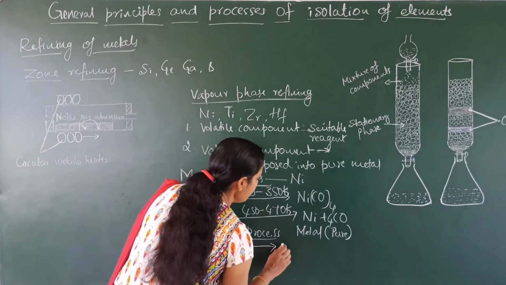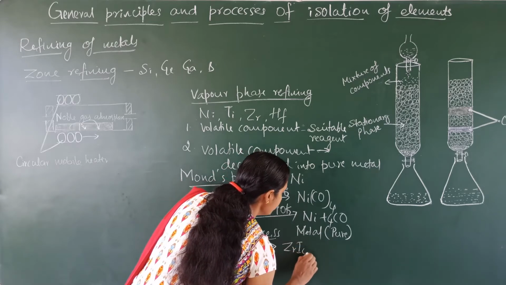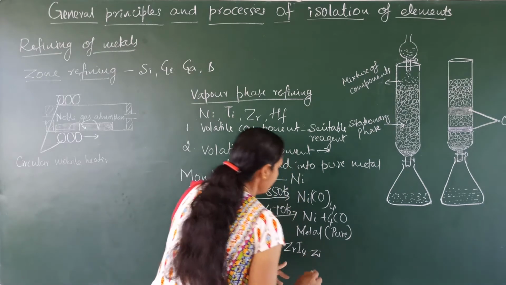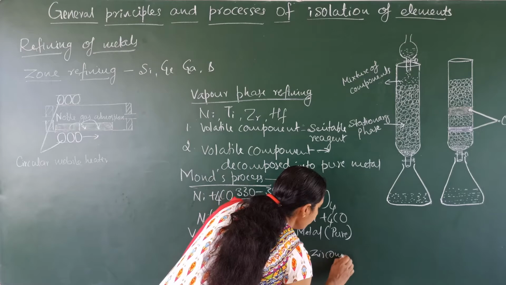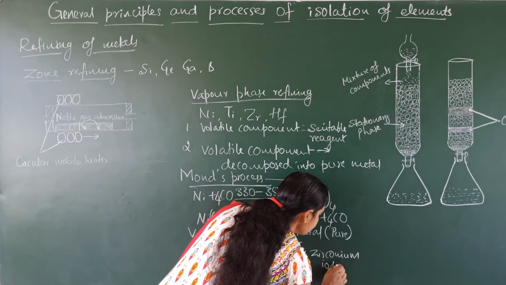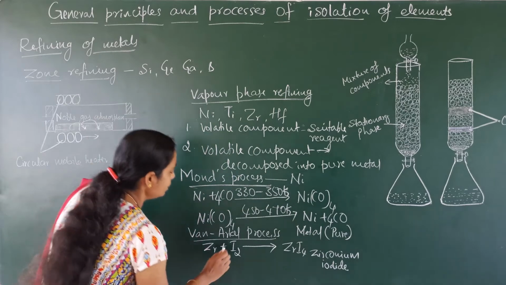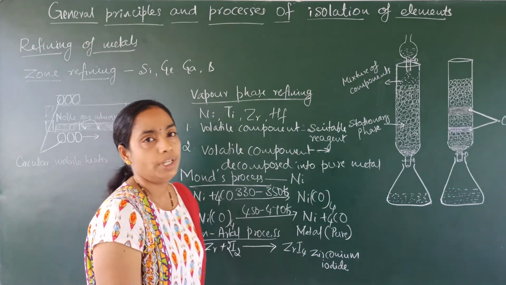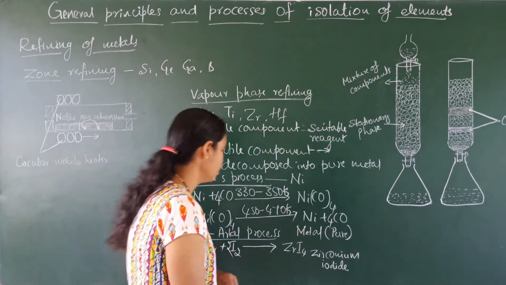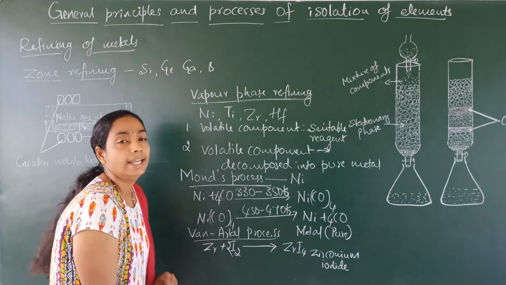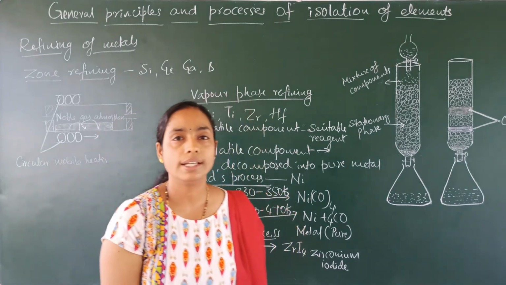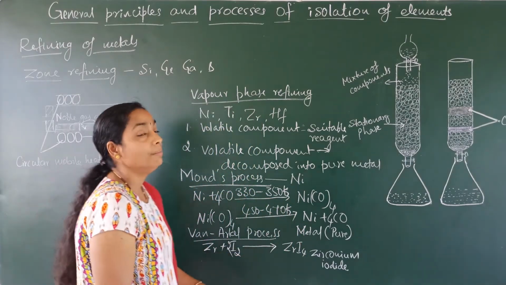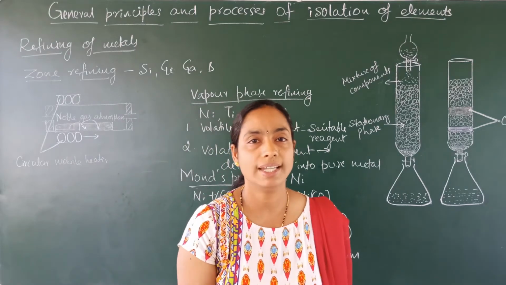Then zirconium reacts with iodine, giving rise to the volatile compound zirconium iodide. The formula is ZrI4, zirconium iodide. For balancing, 2I2. This volatile zirconium iodide is next passed through an electrically heated tungsten filament, which is heated to a temperature of 1800 Kelvin. Now the pure zirconium is deposited on the surface of the tungsten filament.